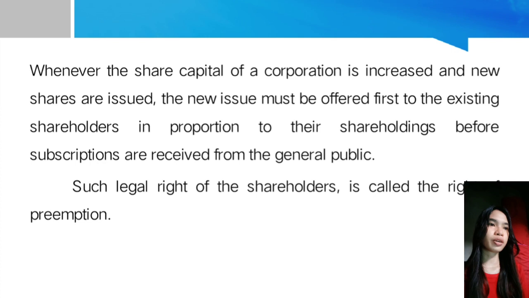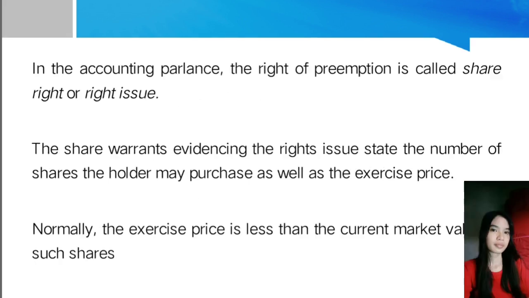Whenever the share capital of a corporation is increased and new shares are issued, the new issue must be offered first to the existing shareholders in proportion to their shareholdings before subscriptions are received from the general public. Such legal right of the shareholders is called the right of preemption. In accounting parlance, the right of preemption is called share right or rights issue. The share warrants evidencing the rights issue state the number of shares the holder may purchase as well as the exercise price. Normally, the exercise price is less than the current market value of such shares.